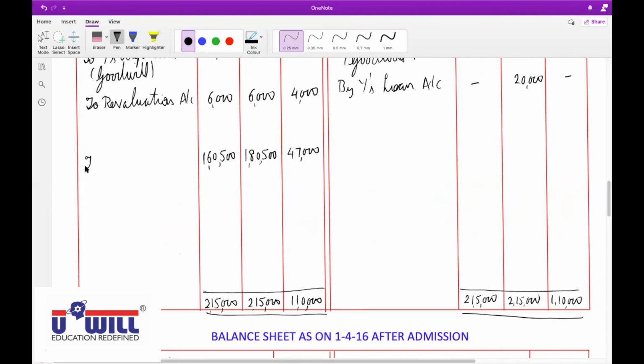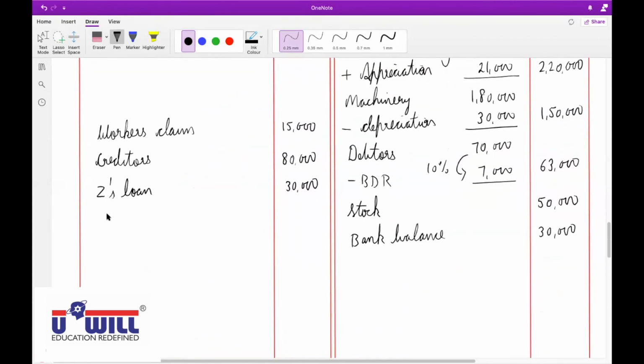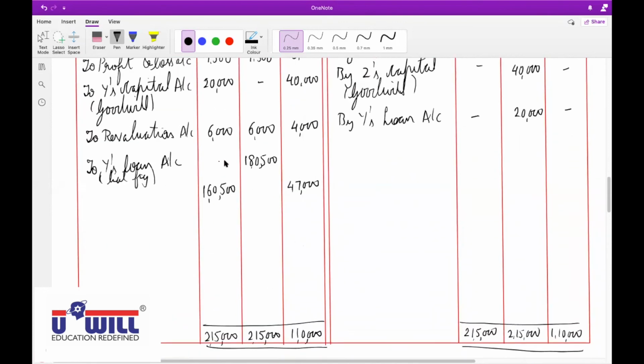To balance carried down. Sorry, here Y is retiring, so Y's amount will be straight away transferred to his loan account. Retiring partner's amount 1,80,500 will be transferred to Y's loan account. First we will do the balancing for the retiring partner, in bracket balancing figure. And this 1,80,500, every one of you write down on the liabilities side as Y's loan, 1,80,500. And then the remaining two partners we will write as closing balance, to balance carried down.